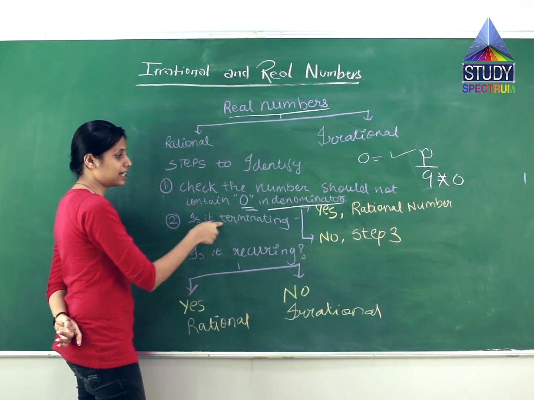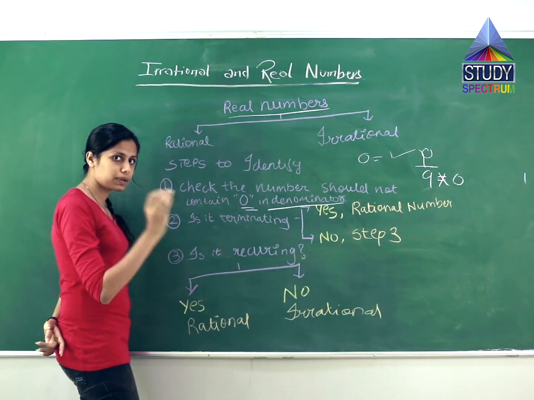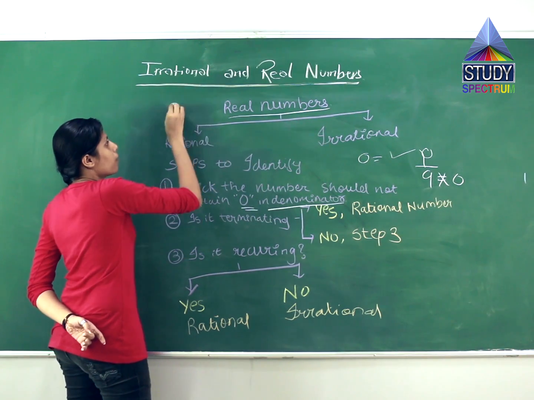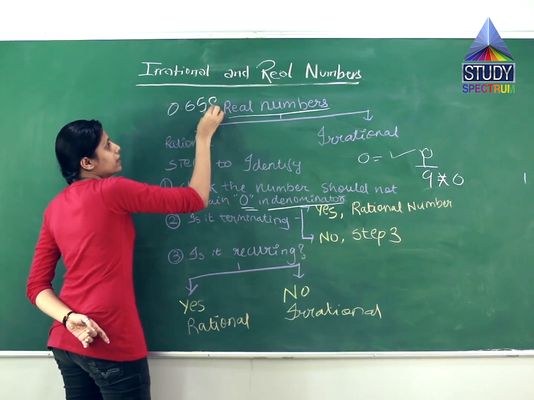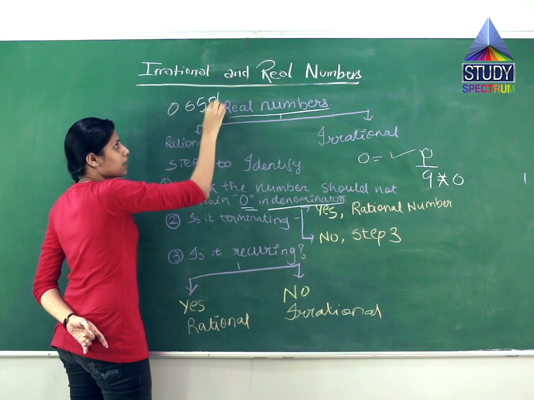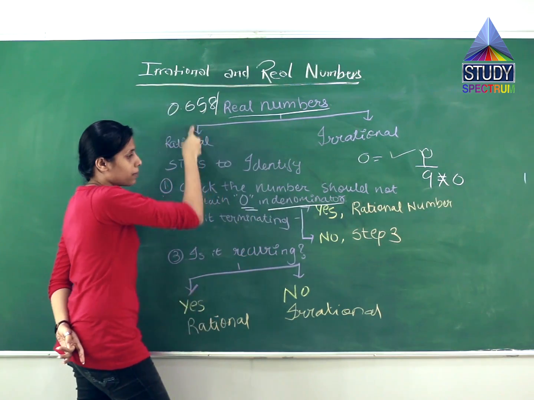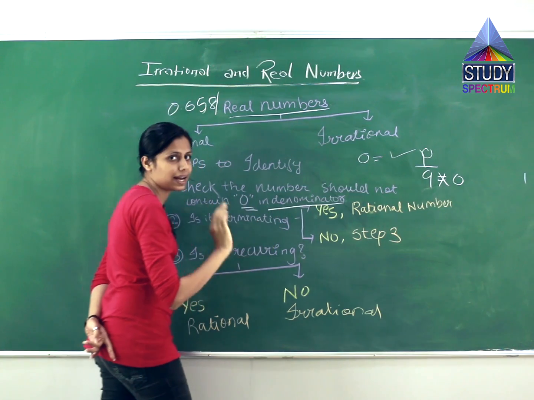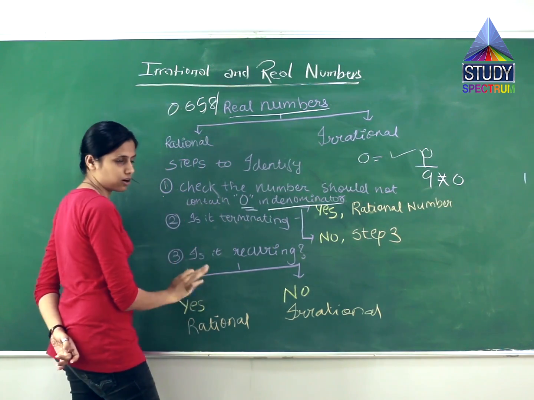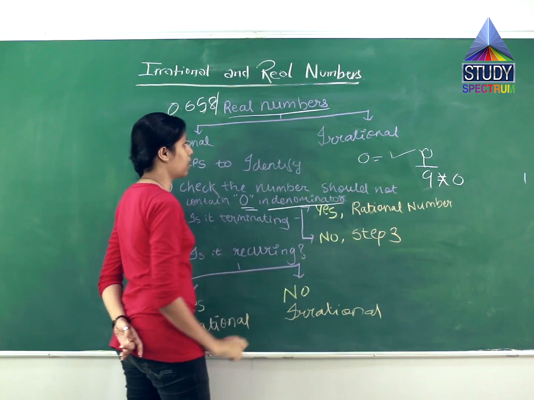Second, is it terminating? The number terminates after a certain limit, like 0.658. That is all. So it terminates at 8. If the answer is yes, like this number, then it is directly a rational number. You don't have to follow the third step.